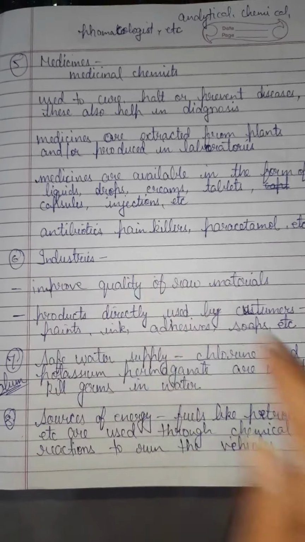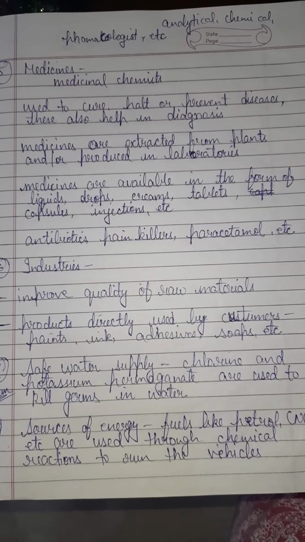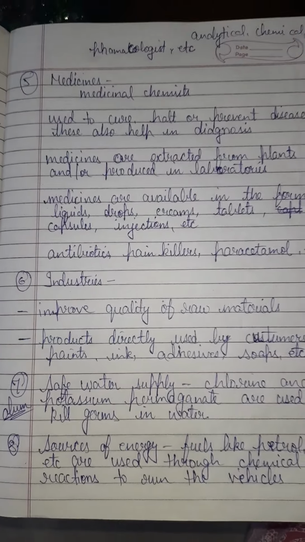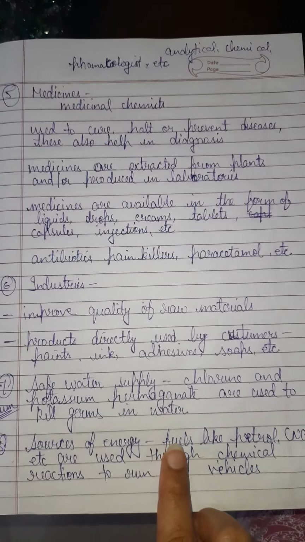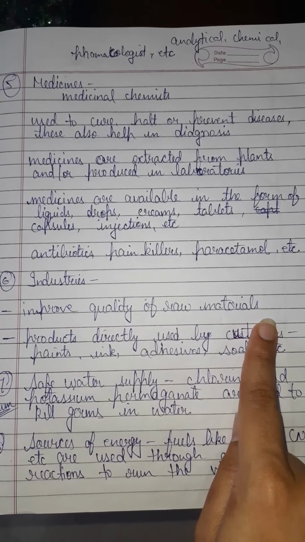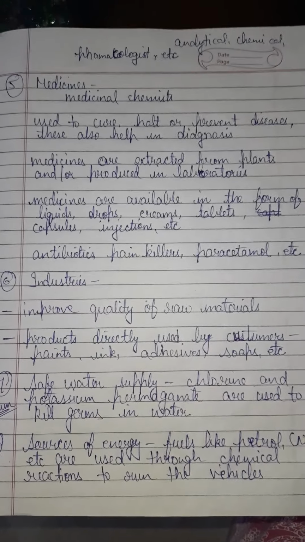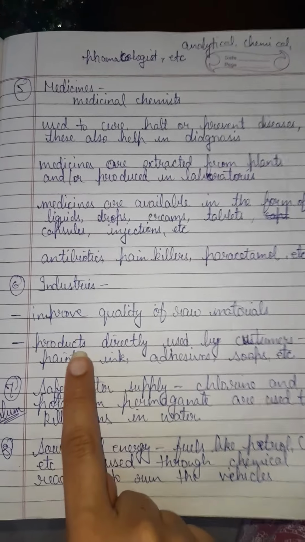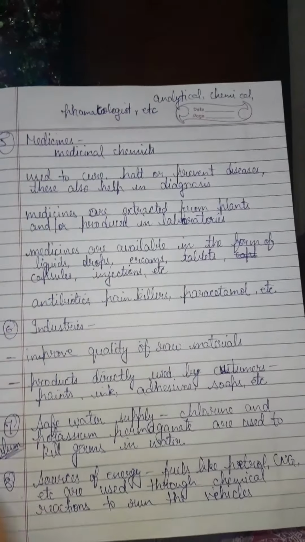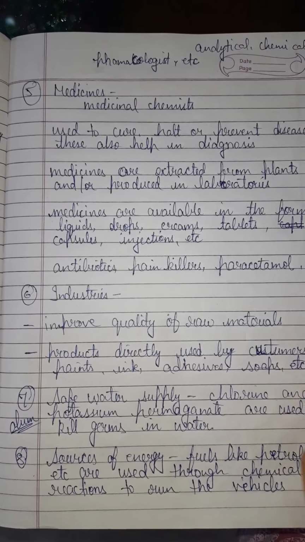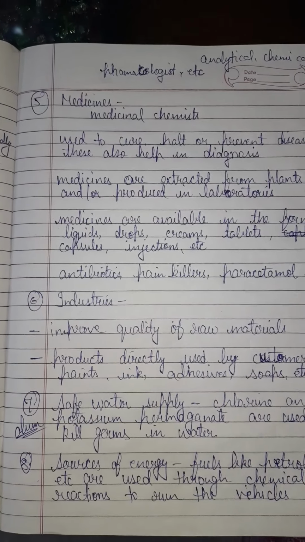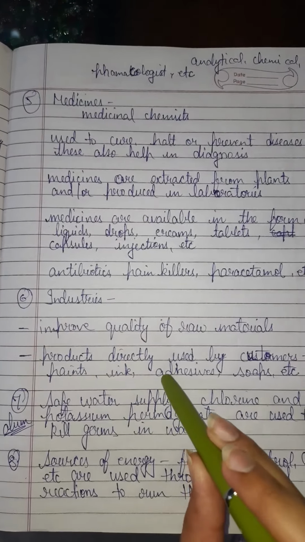Then industries. Most of the chemicals manufactured in industries are not used by us directly. They are used in other applications in other industries. The chemists who work in industries improve the quality of raw material. If we use better raw material, we can get a better product out of it. The products directly used by us customers are paints, ink, adhesives, soaps, detergents, etc. Adhesives are materials used to join things together, like Fevicol or Fevikwik.